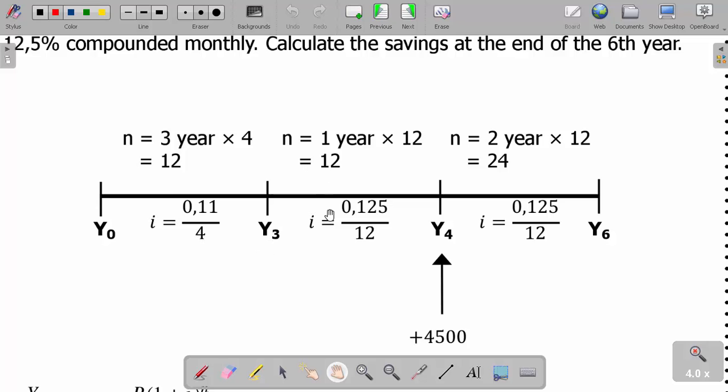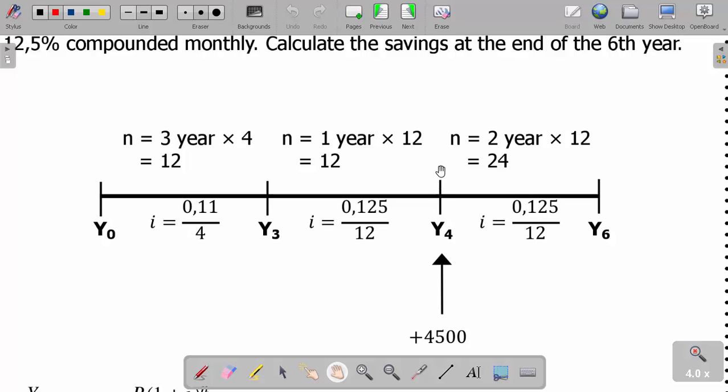In the next 1 year, because it's now compounded monthly, we're going to divide the i by 12, and because this is just 1 year, it's going to be 1 times 12, which gives us 12 here. Then you later added 4,500. This means we are adding to the account. This money has been added here, by the 4th year.